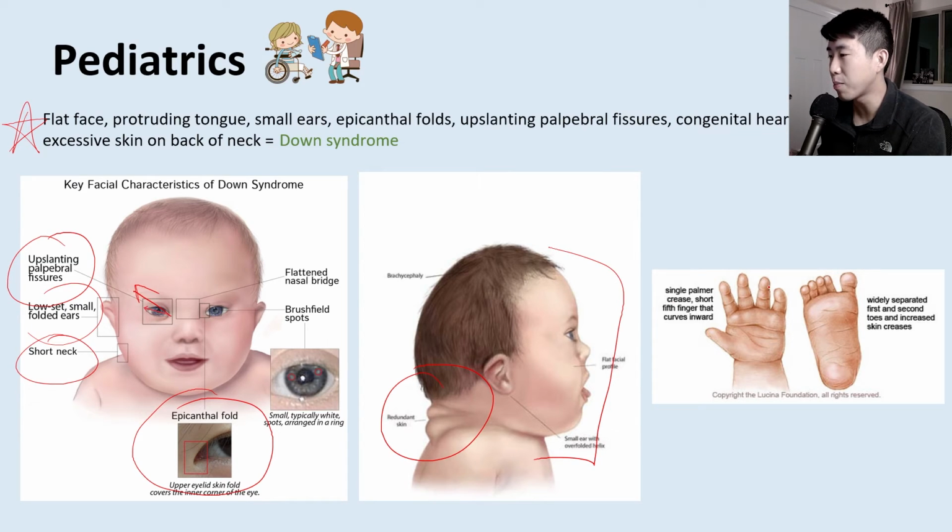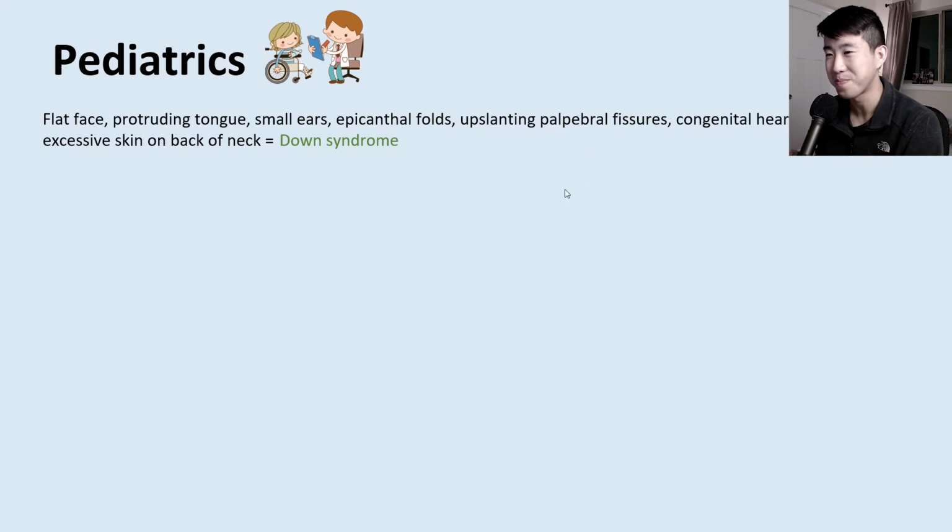And then a couple of other extra findings that I was pimped about and I did not know is that they tend to have a shortened fifth finger. They have a single palmar crease, which is not normal. Normally you have two palmar creases or two major ones. And then you have what's called a sandal gap deformity, where you have a widely separated first and second toe. So these are all things that you should know, especially these hand findings, because I got pimped on that and I did not get that right. So hopefully that'll help you guys get that right.